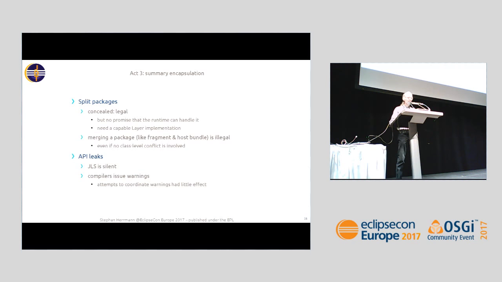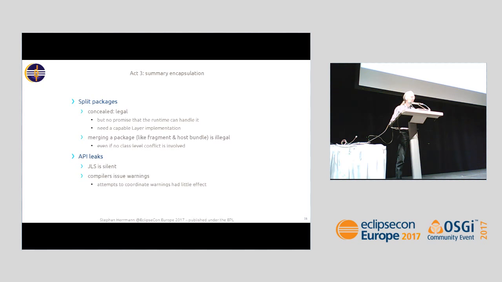So, summarizing Act 3, encapsulation: what's the meaning of qualified names? Regarding split packages, they are conditionally legal if they are concealed, by which I mean that no module can see both parts of the split. No promise that it runs.